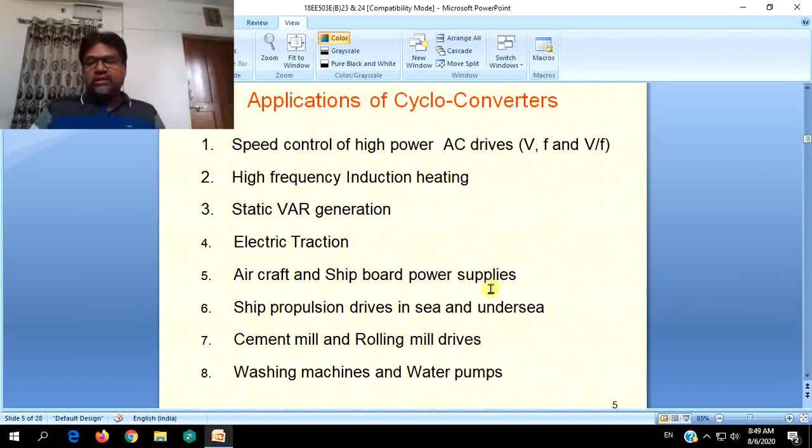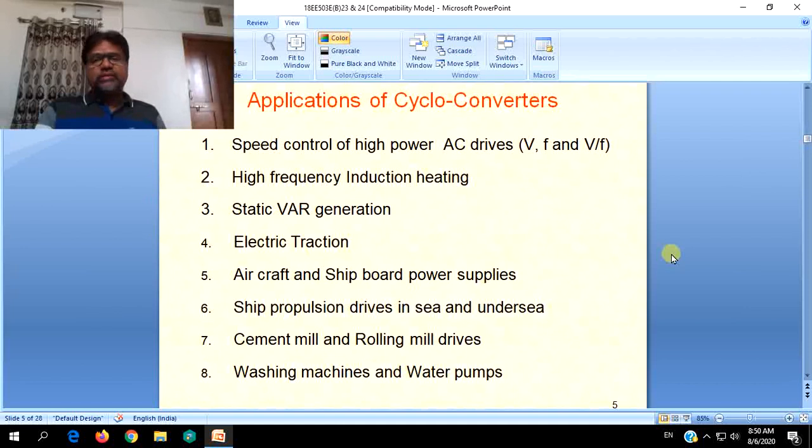So these are the applications of cycloconverters, where you can achieve speed control by increasing or decreasing the frequency and decreasing the voltage, and also by changing the ratio between the supply frequency and the output frequency, that is V by F control, as it is called.